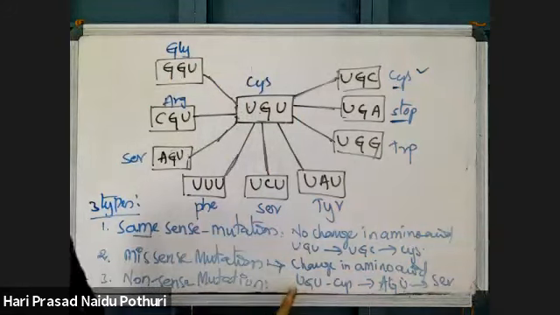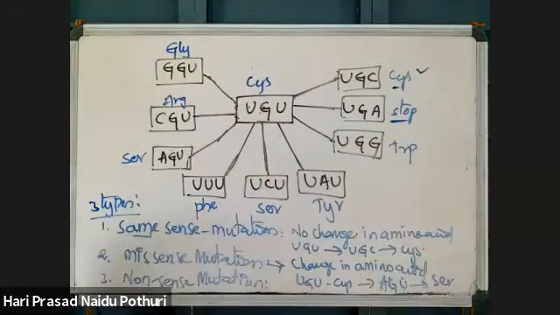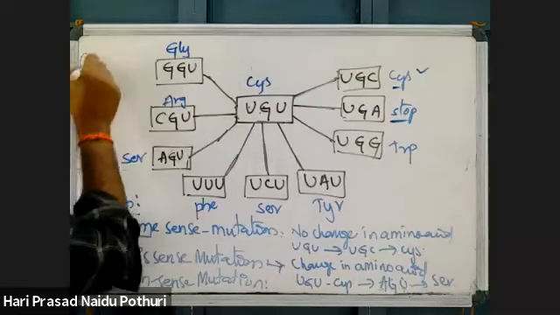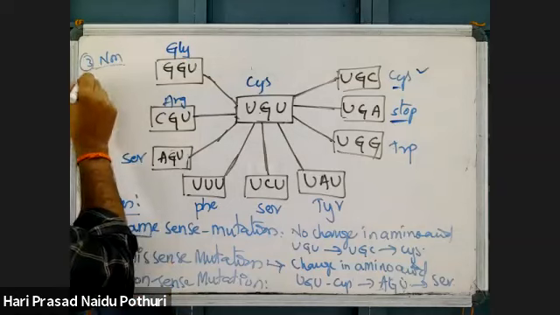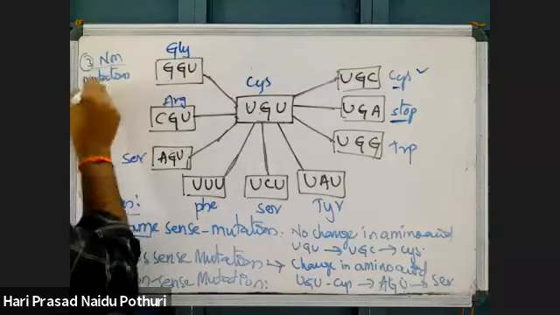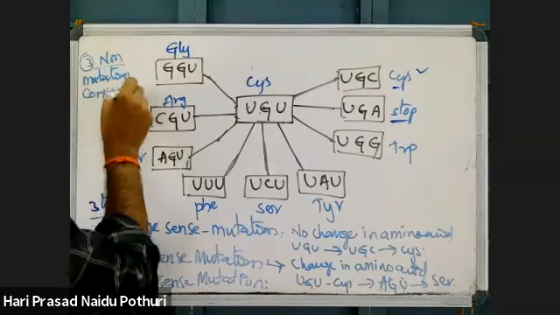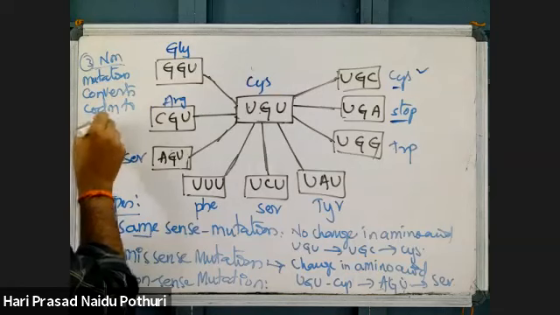One replacement changes the amino acid; that is missense. Third one, nonsense. What does nonsense mean? A mutation converts a codon to a stop codon.